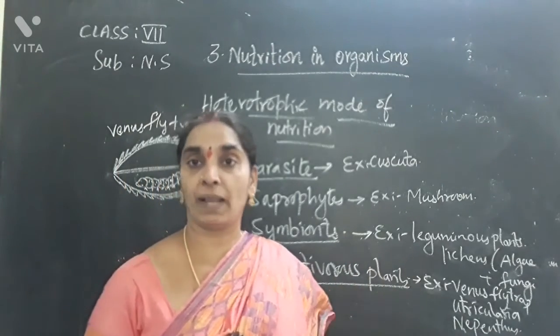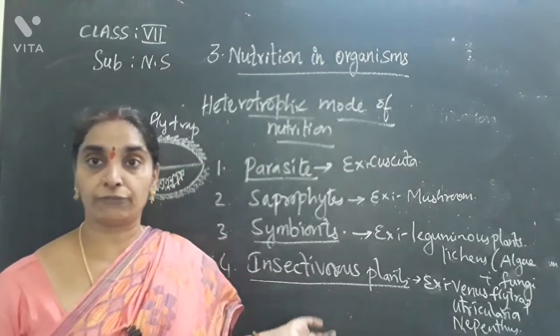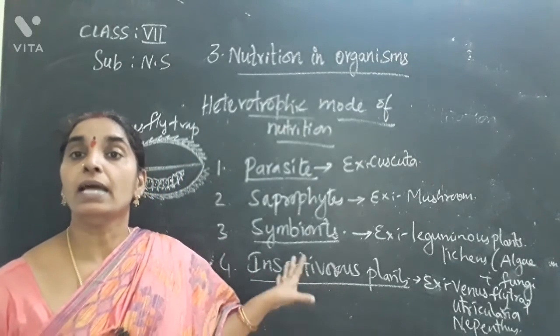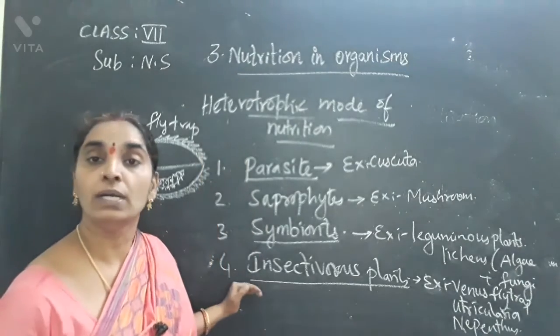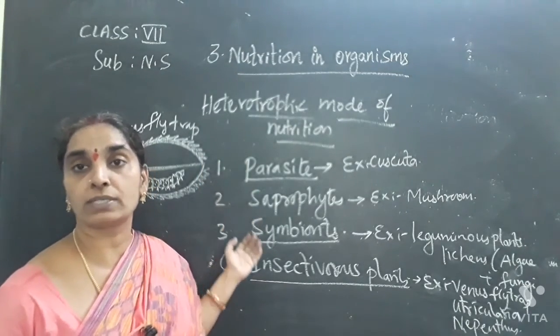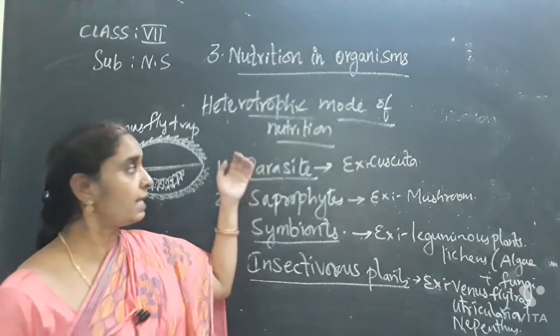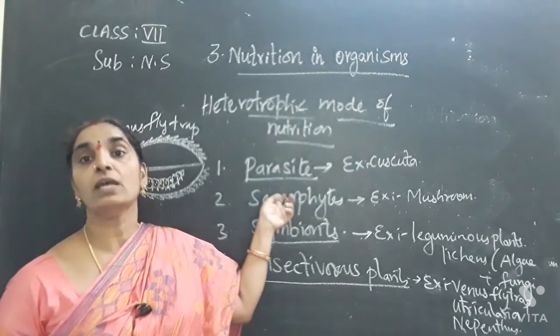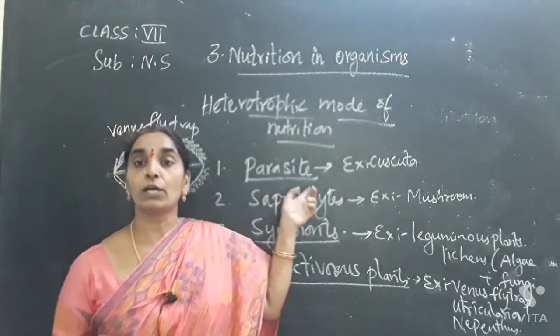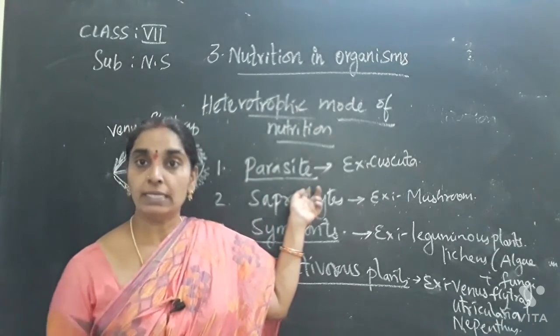But there are certain plants which cannot prepare their food by themselves. They are called heterotrophic. They exhibit the heterotrophic mode of nutrition, which is again divided into different types like parasites, symbionts, saprophytes and so on. Parasites depend on the host plant and take food from its tissues by penetrating roots called haustoria into the tissues.